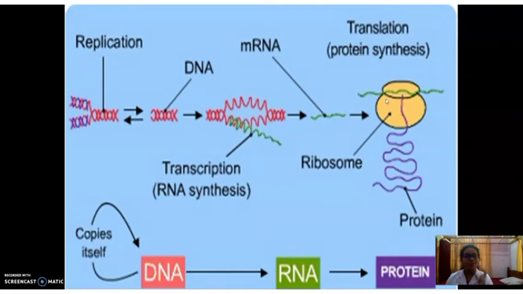So this is the process of protein synthesis. The steps are: first, the DNA undergoes replication and forms daughter DNA cells, and it will form RNA by the transcription method, and RNA helps to produce protein. It is by translation. These are the steps of protein synthesis.